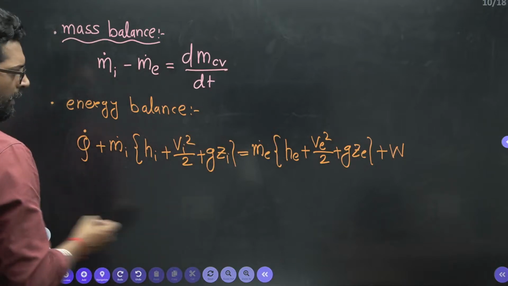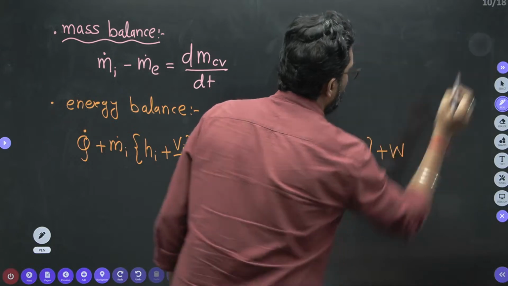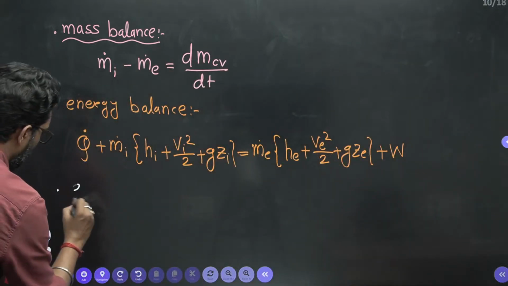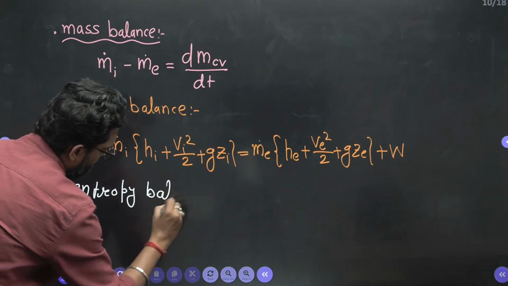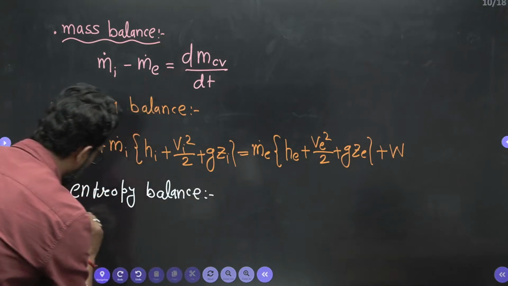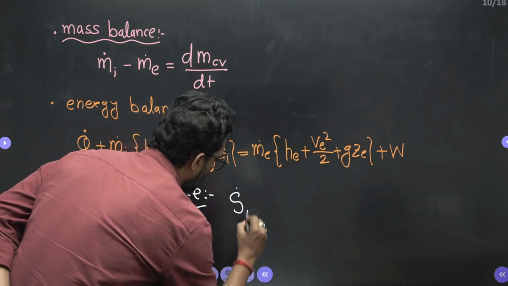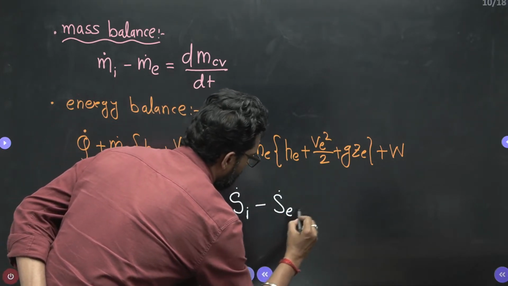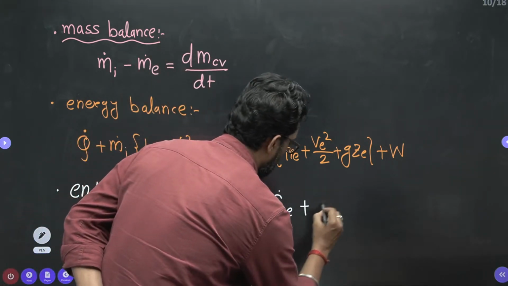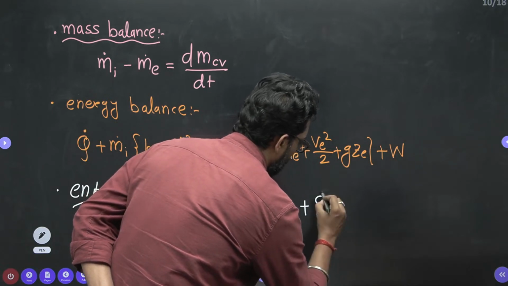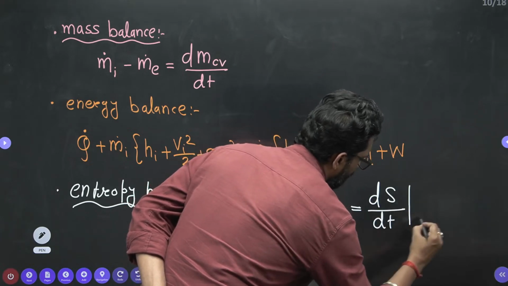Okay. Third one, what is the entropy balance? Beta, what is the entropy balance? Rate of entropy in minus rate of entropy exit, plus rate of entropy generation, is equal to dS by dt of the control volume.